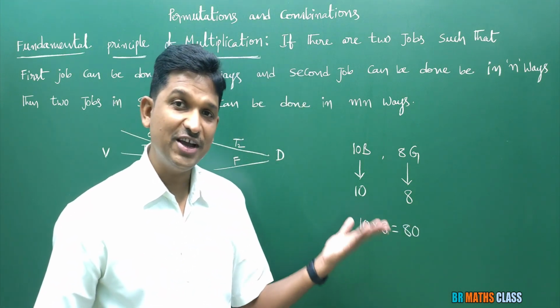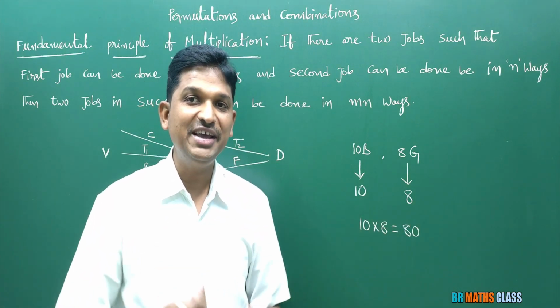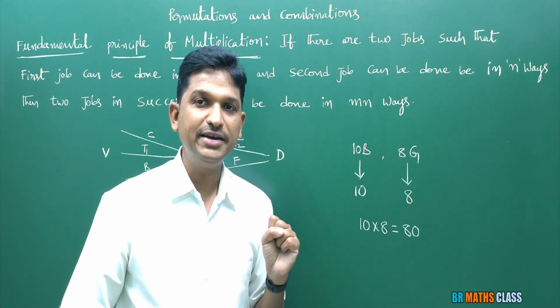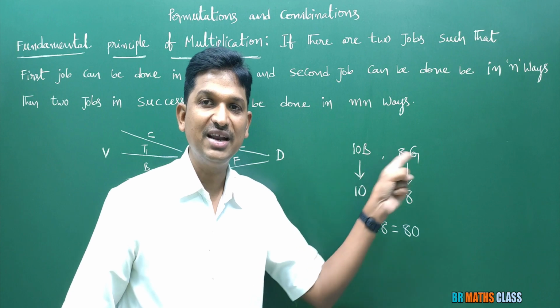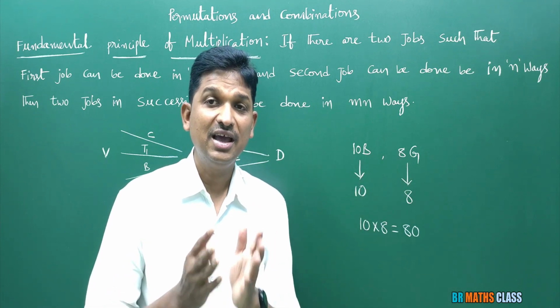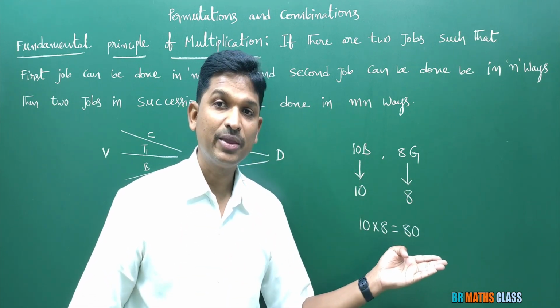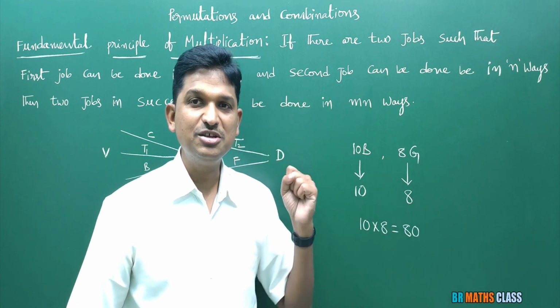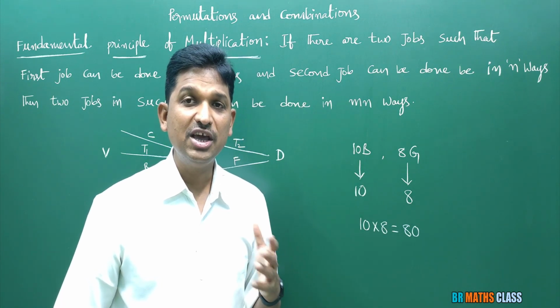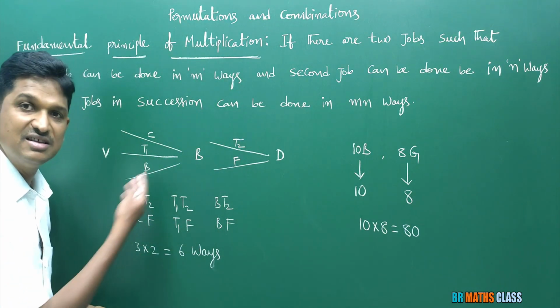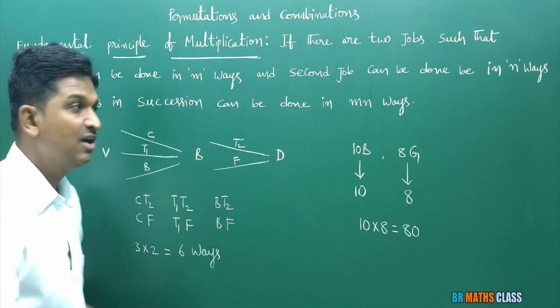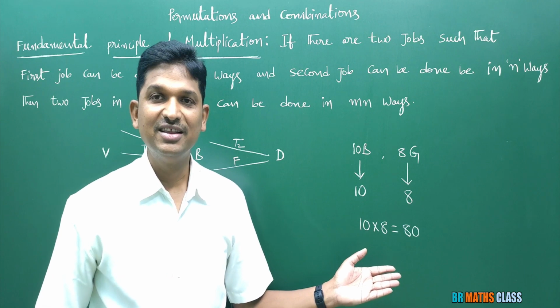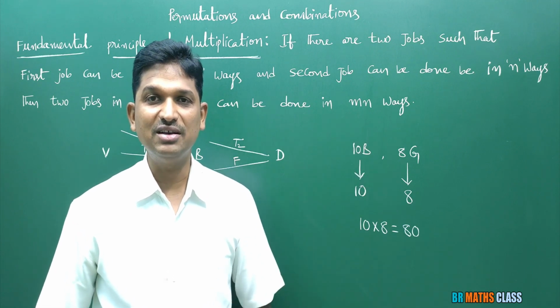It is a little difficult to imagine. You imagine how many, 80 ways are there. I selected boy 2 and I selected girl 8. I selected boy 10, I selected girl 1. Like that 80 ways are there. So this fundamental principle plays an important role. Every time we cannot imagine like this; this is a very simple example. That's why I am able to write these things. When there are 80 things, imagination is very difficult. I hope you are understanding.